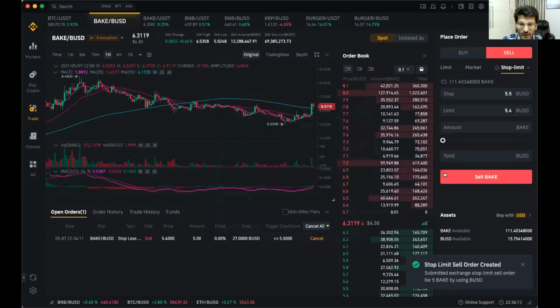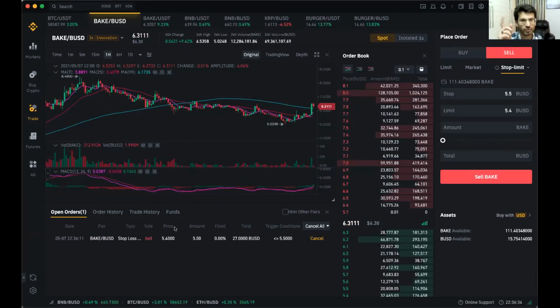If I confirm, it will show me your limit order has been put up. I can see on the left side here, it's an open order. The trigger condition is, whenever the price goes below $5.5, my trade will get activated, not executed. It will be executed when the price further falls to $5.4. I hope I was absolutely clear.